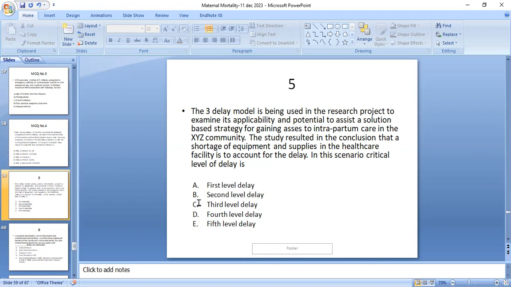It's the third level of delay in the three-delay model, as the shortage of equipment or inappropriate healthcare services is the third level of delay. First is delay at home, second is delay in transport services, and the third is delay in seeking care or the inappropriate health facilities.